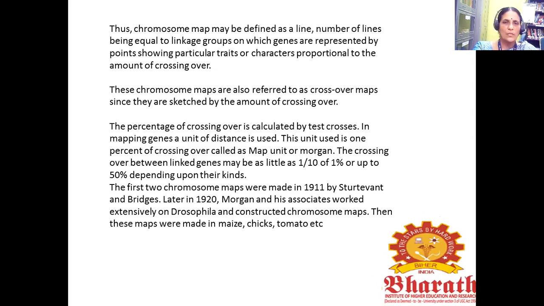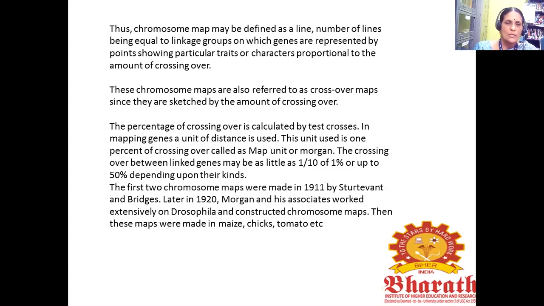So the percentage of crossing over is calculated by test crosses. In mapping genes, a unit of distance is used. This unit is 1% of crossing over, called the map unit or Morgan. The crossing over between linked genes may be as little as 1/10 of 1% or up to 50%, depending upon